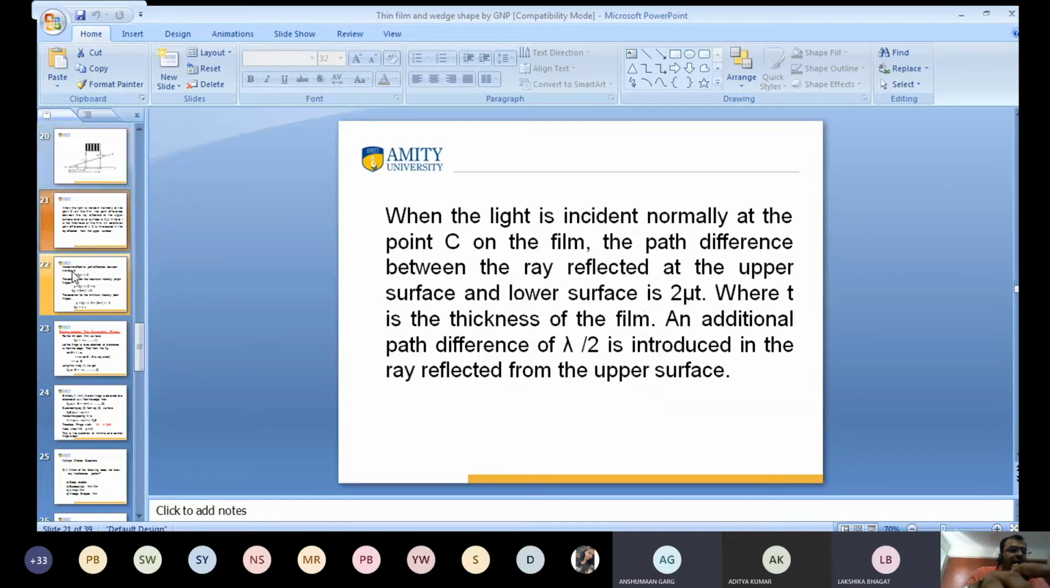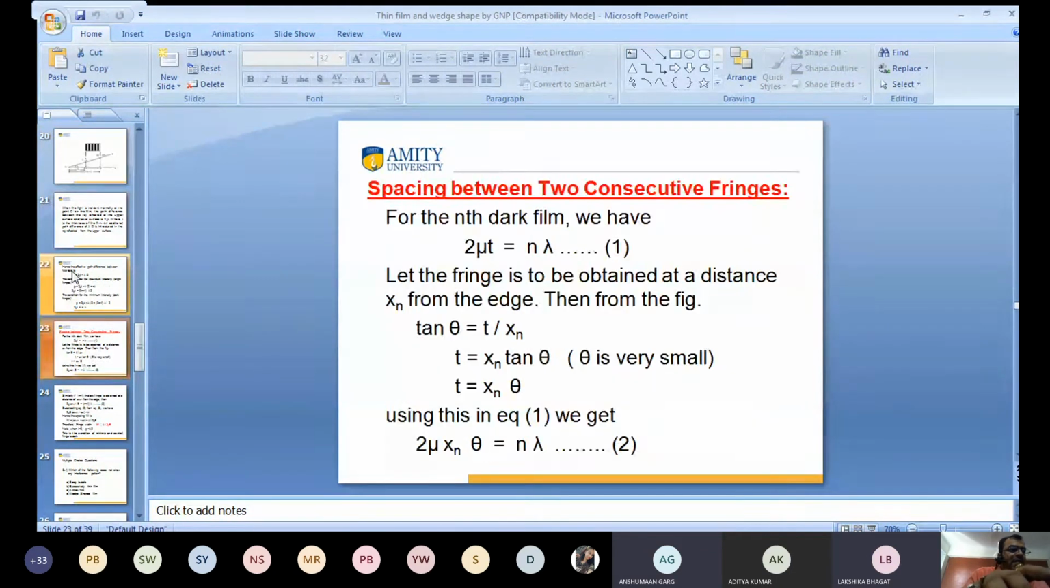So this is the condition for maxima and minima. Now I want to calculate the fringe width.